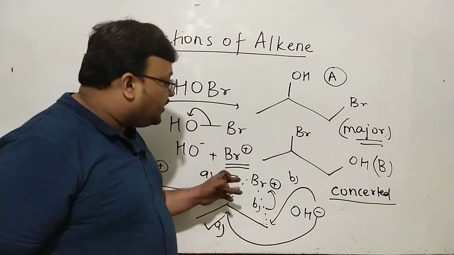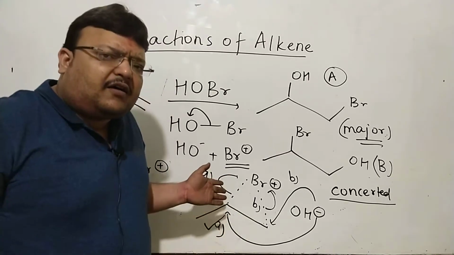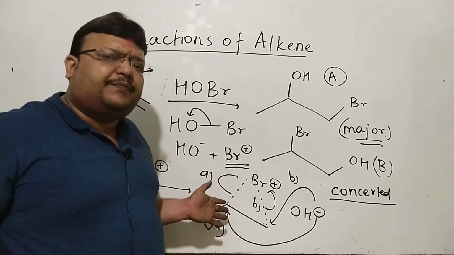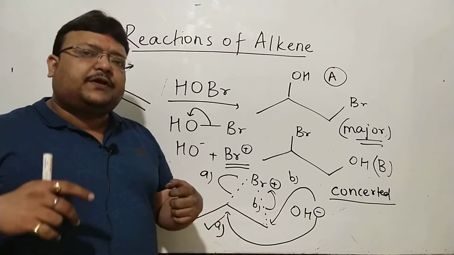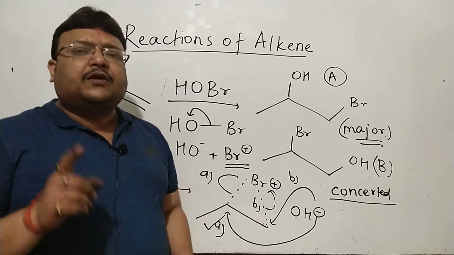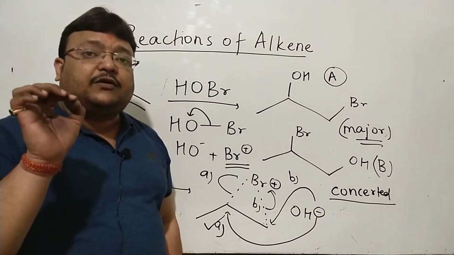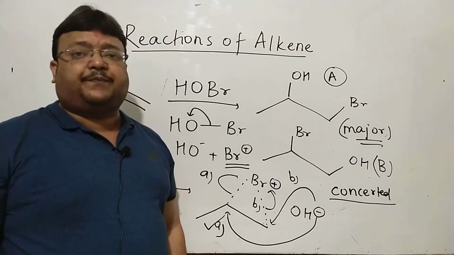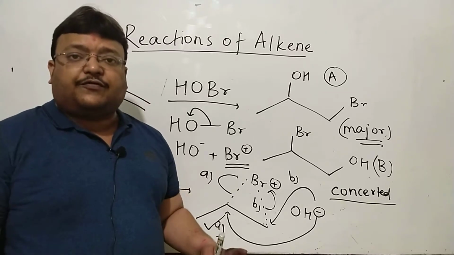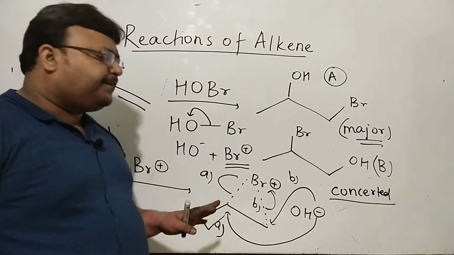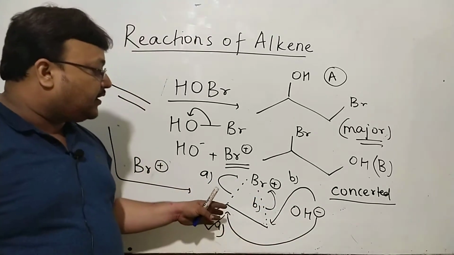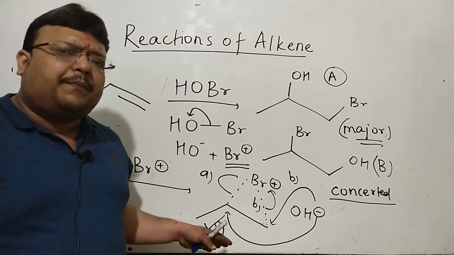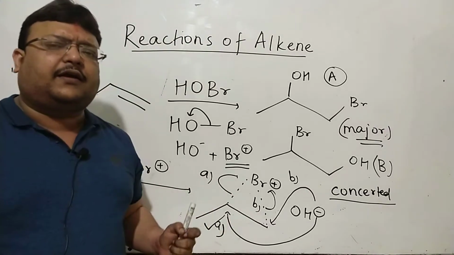Until this starts moving away, until it starts breaking away, this cannot concretely form. So even if the two processes happen in the same step, you will want to remember this: there is no carbocation formed. This bond will start breaking first, and then this will start forming.